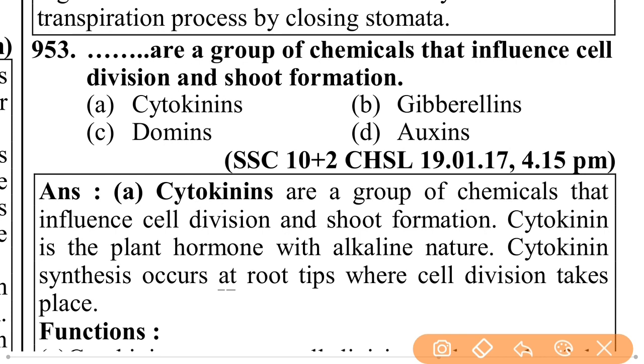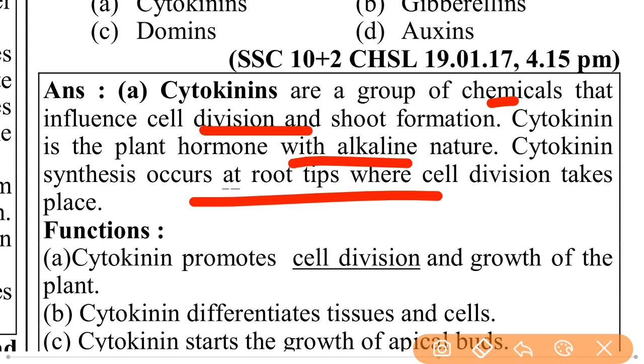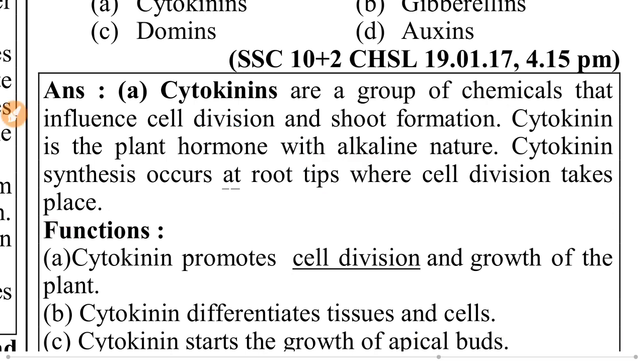Which are a group of chemicals that influence cell division and shoot formation? That is cytokinins. Cytokinins are a group of chemicals that influence cell division and shoot formation. Cytokinin is the plant hormone with alkaline nature. Cytokinin synthesis occurs at root tips where cell division takes place. Functions.